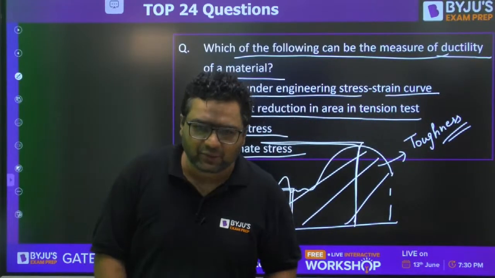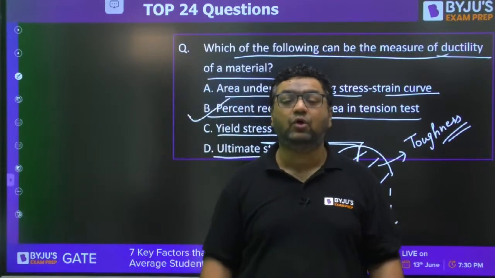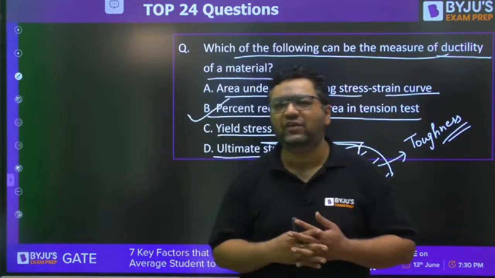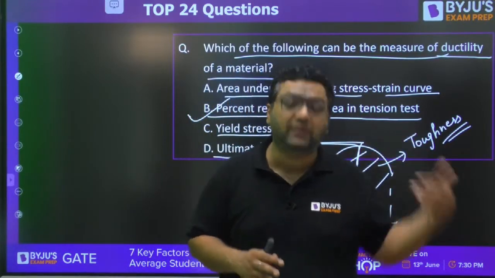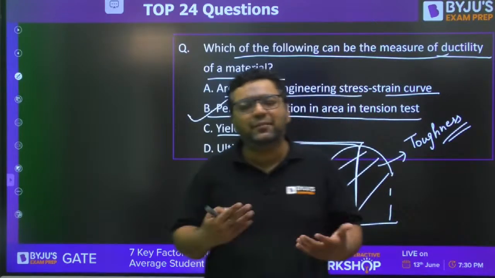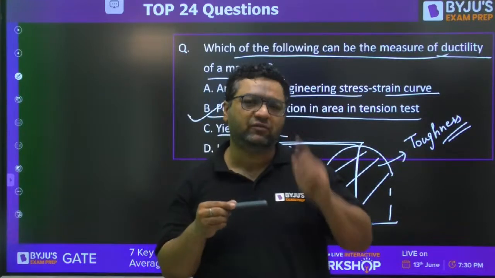Ductility is defined as what? Generally students say it is the ability of a rod to be converted into wire. It is not correct. When we say definition, if I ask what is anger, you will say, sir, an angry person can kill another. This is an application of anger, not the definition. Ductility means what? You are saying rod is converting into wire. That is an application of ductility.